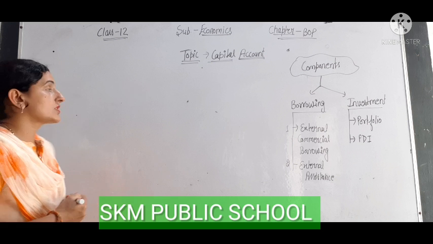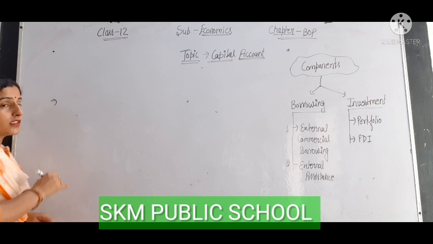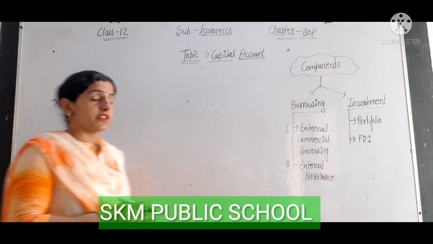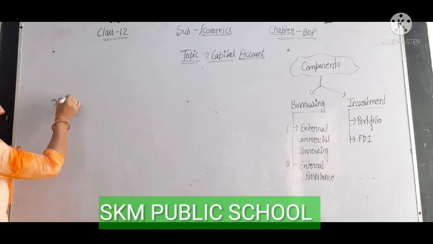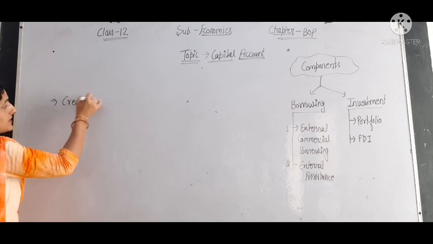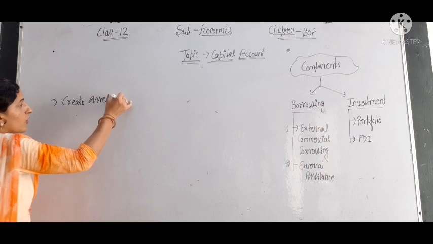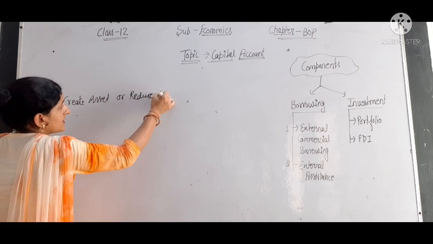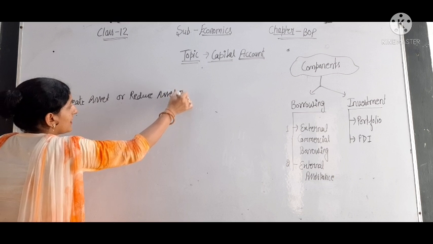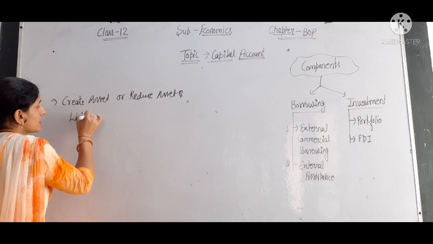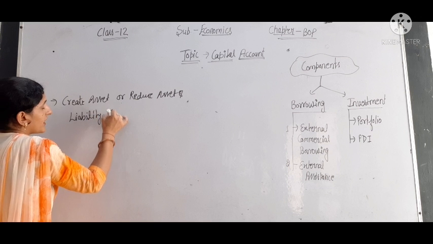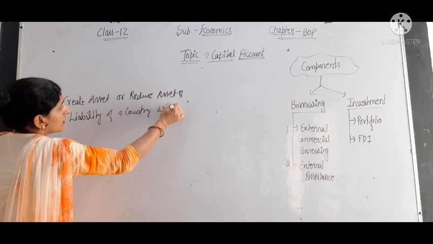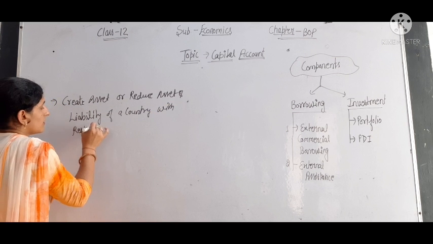The capital account is that account which shows the transactions of a country with the rest of the world which create assets or reduce assets and liability of a country with the rest of the world.